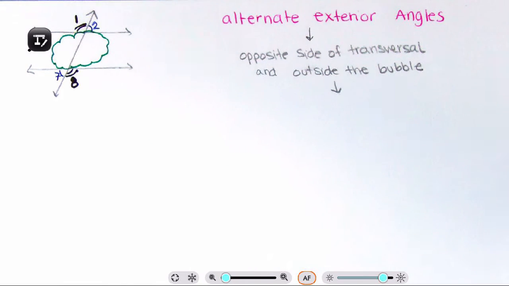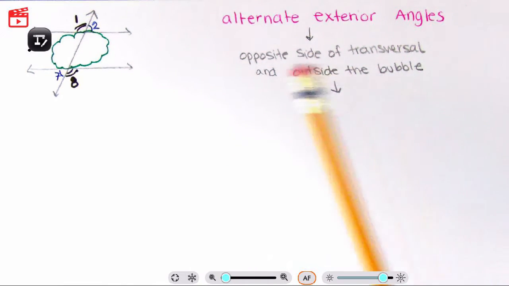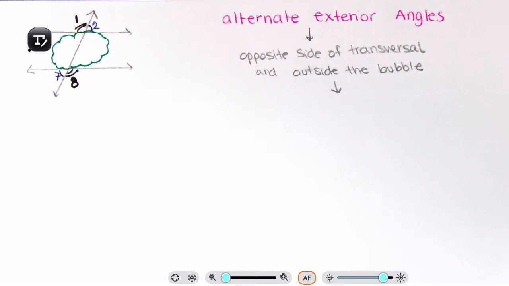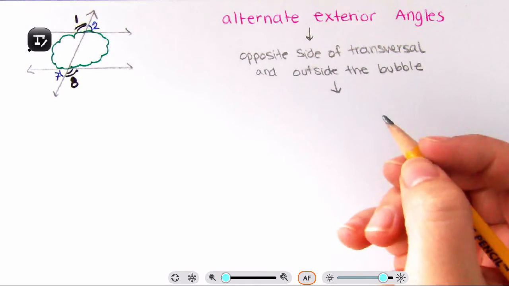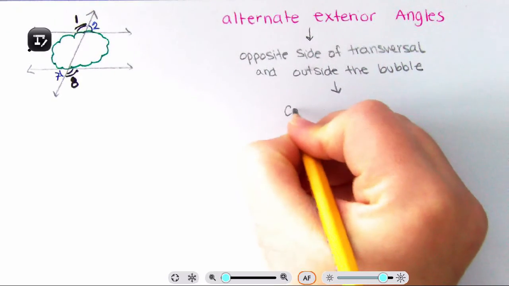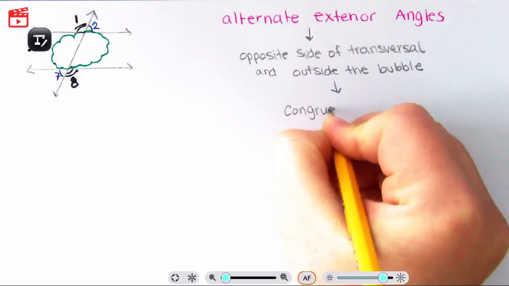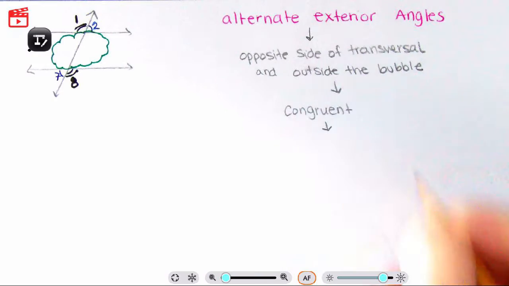Okay, so then what do we have? We have alternate exterior angles. What does that mean? It means they are on the opposite side of the transversal and on the outside of the bubble. What does that mean? That means they are congruent. What does it mean to be congruent?